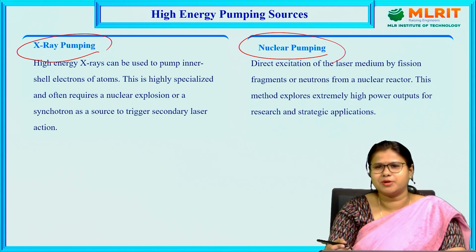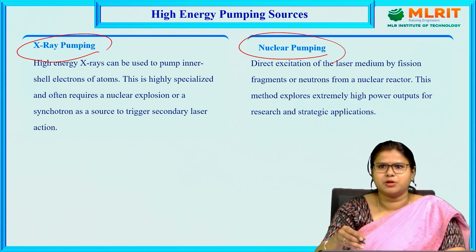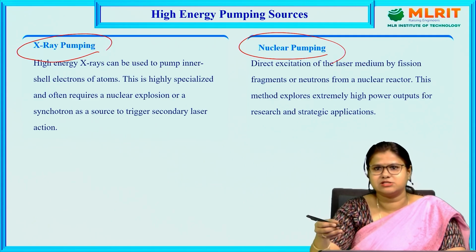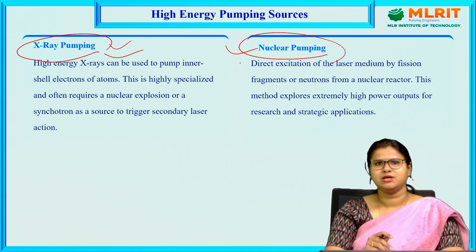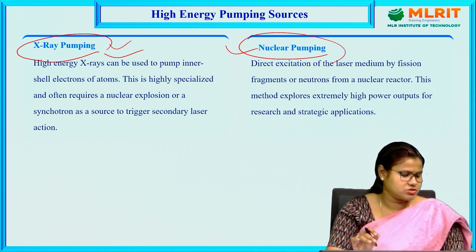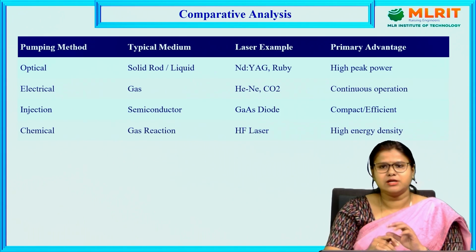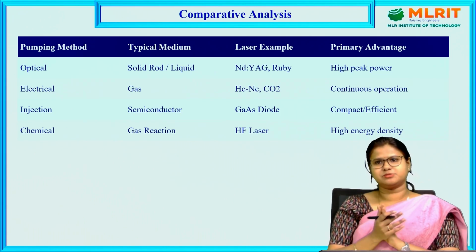And in nuclear pumping also, there is direct excitation of the laser medium by fission fragments or neutrons from a nuclear reactor. This method offers extremely high power output for research and strategic applications. So these two, X-ray pumping and nuclear pumping, are high energy pumping sources. Let us do a comparative analysis between different types.